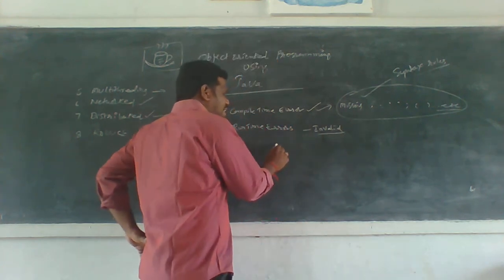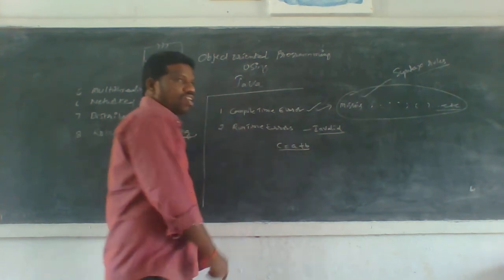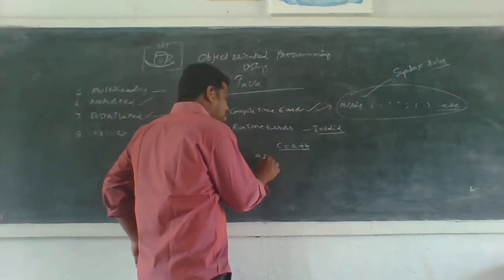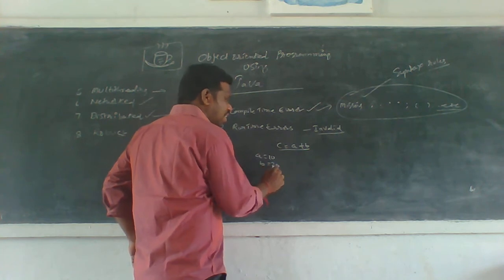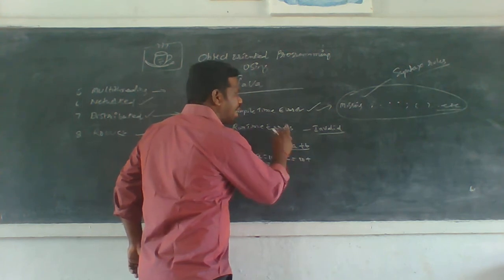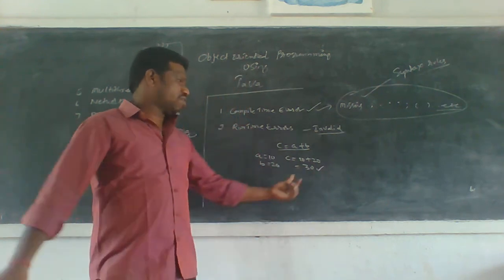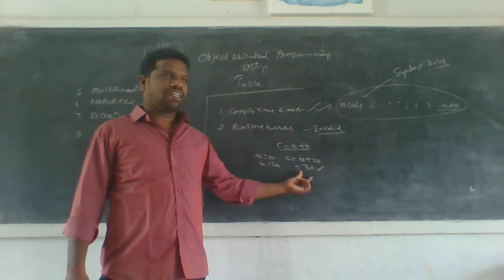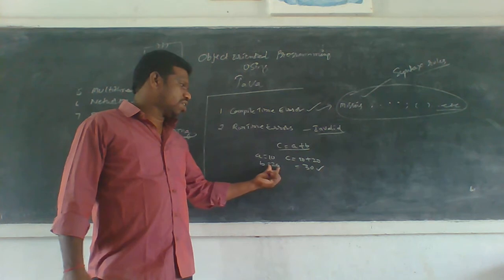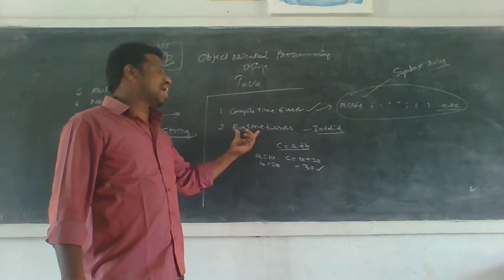Okay, for example, I have taken C is equal to A plus B. I am doing this program. I need two values. So I am giving A value is 10, B value is 20. Hence the result is 30. There is no chance of a runtime error. Is the answer right or wrong? The answer is very clearly right, because I'm giving A is equal to 10 and B is equal to 20, so the result is 30. There is no chance of runtime errors occurring.